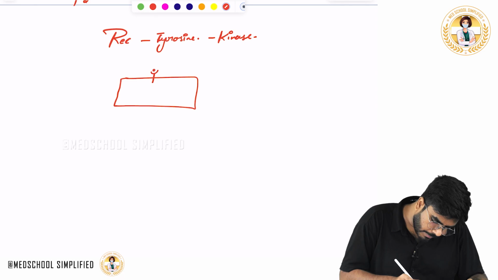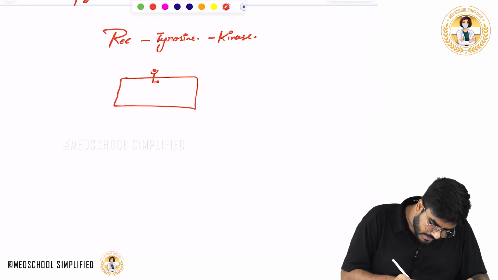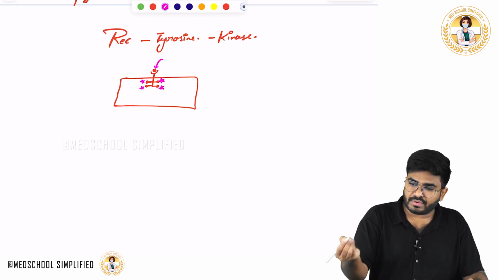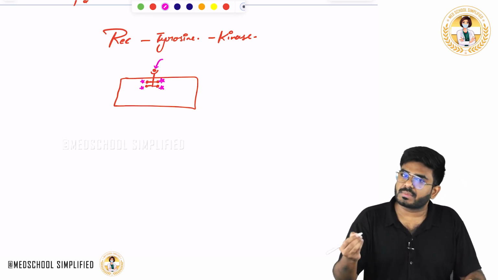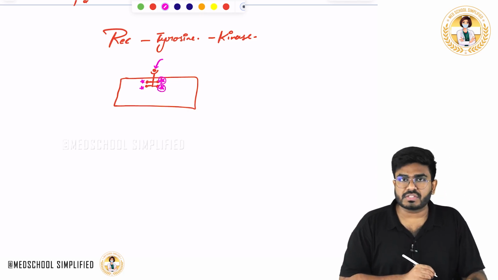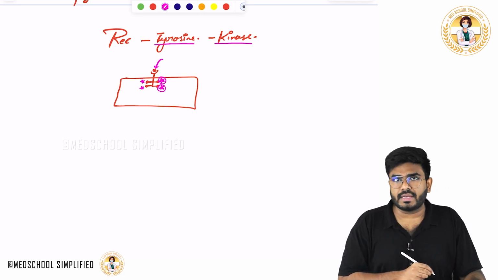When a ligand comes and binds here, there are tyrosine residues in the receptor. These tyrosine residues are going to be phosphorylated when a ligand or some hormone comes and binds from outside. So that causes the phosphorylation of the tyrosine residues. Phosphorylation, the name itself is there. So tyrosine is getting phosphorylated.